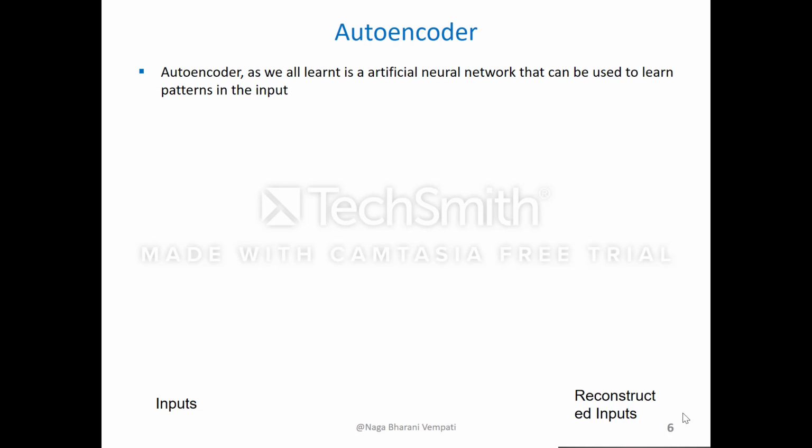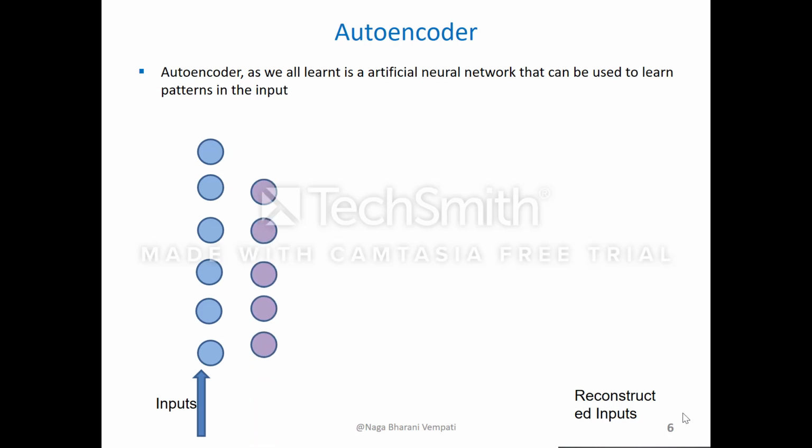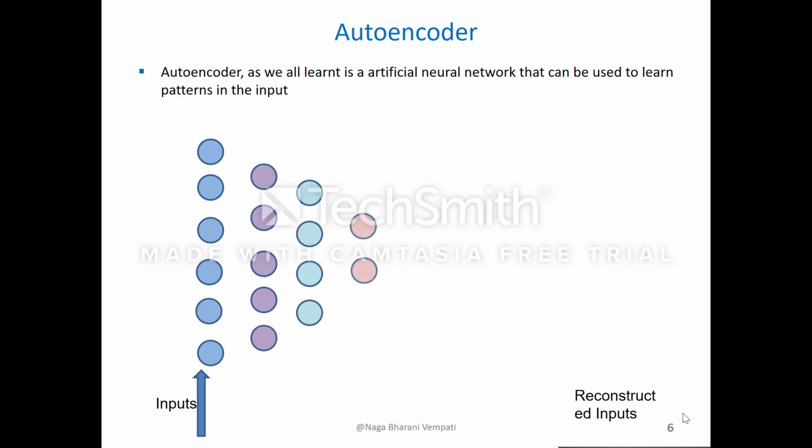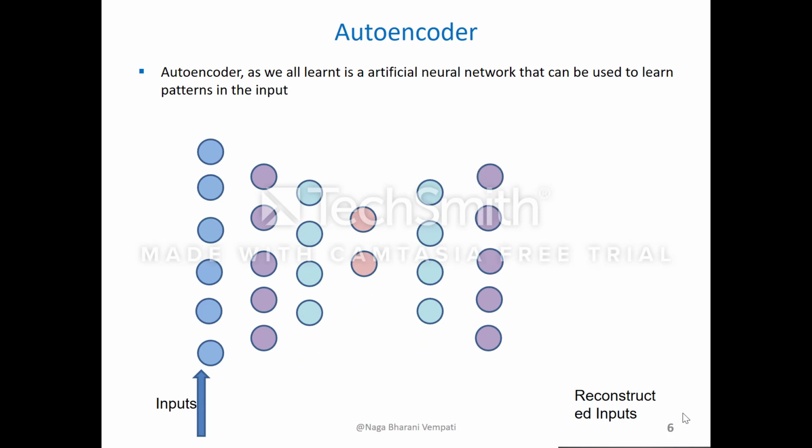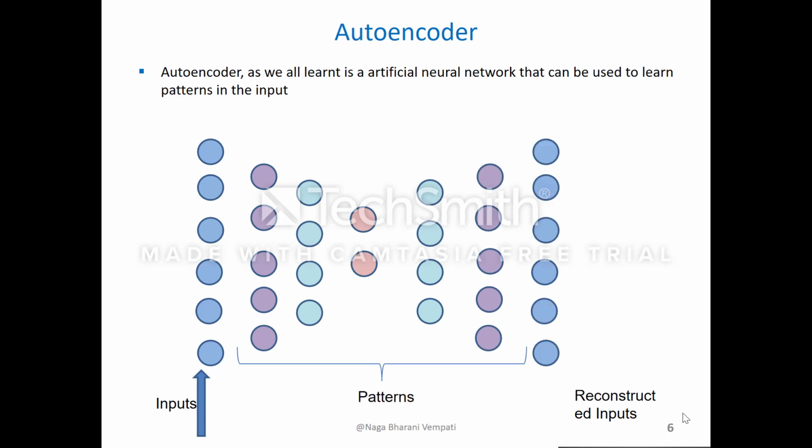The autoencoder that I have used in the model has 5 hidden layers. The first layer takes the inputs and then it has 3 encoding layers and 2 decoding layers. These layers try to learn the patterns in the input and reconstruct the input.